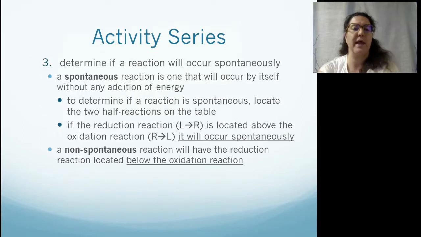So to determine if a reaction will occur spontaneously, this is one that's going to be active, spontaneous without any addition of any additional energy, we want to locate the two half reactions on the table. If the reduction reaction left to right is located above the oxidation reaction, it will occur spontaneously. A non-spontaneous reaction will have the reduction reaction located below the oxidation reaction. So if reduction is above oxidation, it will be a spontaneous reaction.